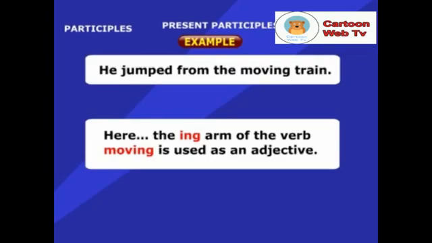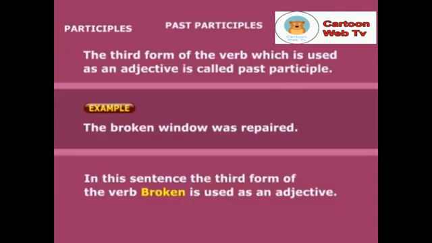Here, the -ing form of the verb moving is used as an adjective. The third form of the verb, which is used as an adjective, is called past participle. Example, the broken window was repaired. In this sentence, the third form of the verb, broken, is used as an adjective.